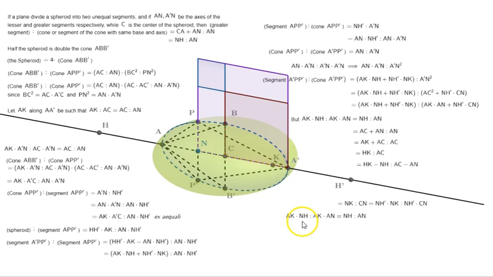That is, AK times NH is to AK times AN is equal to NH is to AN, which means segment A'PP' is to cone A'PP' is equal to NH is to AN, which is equal to CA plus AN is to AN. Segment A'PP' is to cone A'PP'. That was propositions 31 and 32, and most importantly, the last proposition of On Conoids and Spheroids.